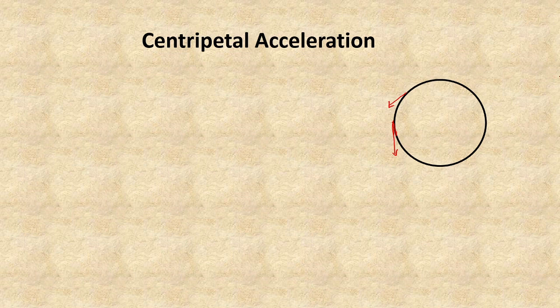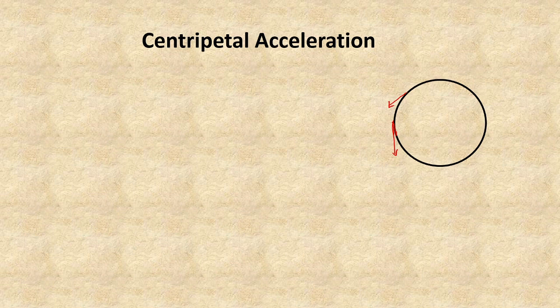That means if there is a change in velocity, the change may take place either in magnitude or its direction. So here in the uniform circular motion, the magnitude remains constant, but the direction is continuously changing. So we can say that the velocity is changing. Whenever the velocity is changing, we can say that there is an acceleration.